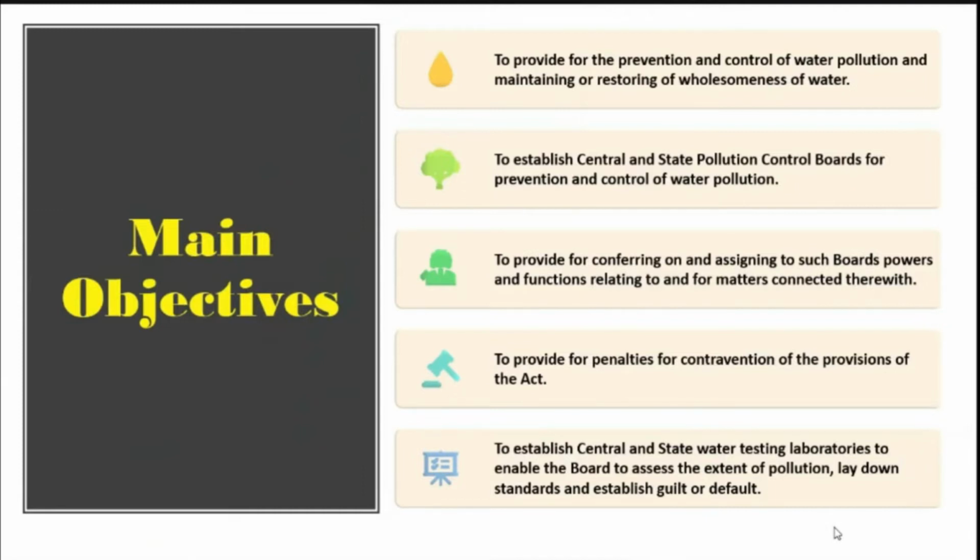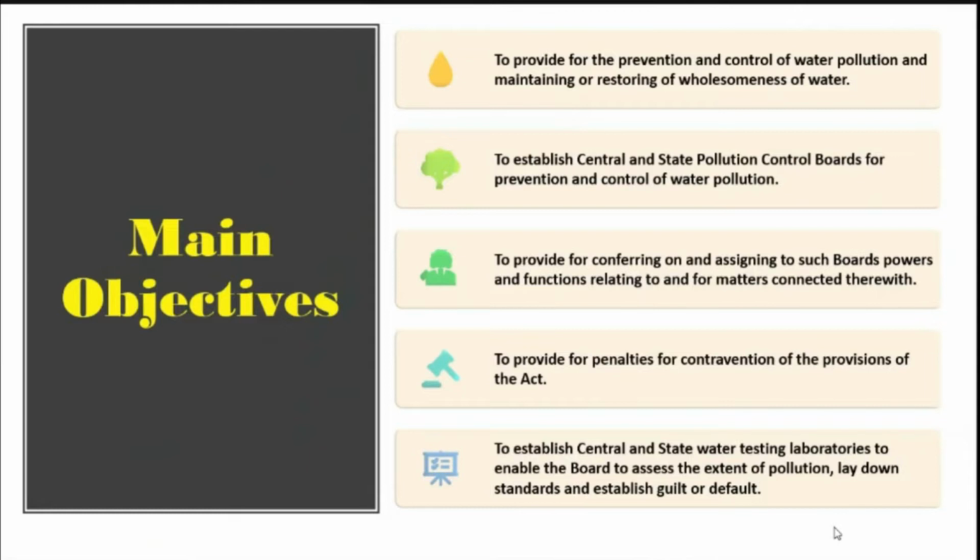Then the second objective of this act is to establish central and state pollution control boards for the prevention and control of water pollution. Basically, these boards work in their jurisdictions. For example, state pollution control boards work in the prescribed states, and the central board is the central coordinating board, which coordinates with the state pollution control boards for the prevention and control of water pollution.